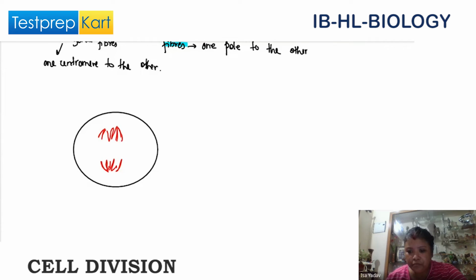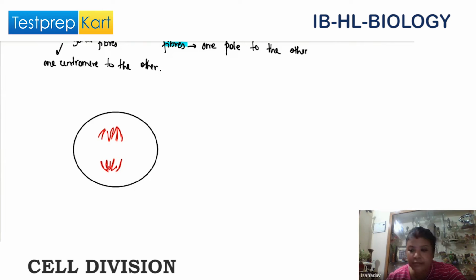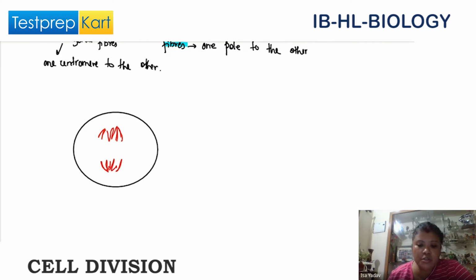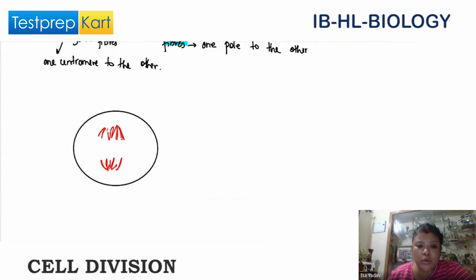Do you have the book with you? Yes. See the microscopic images of anaphase, and how the diagrams look. This is how the microscopic image of anaphase will look.